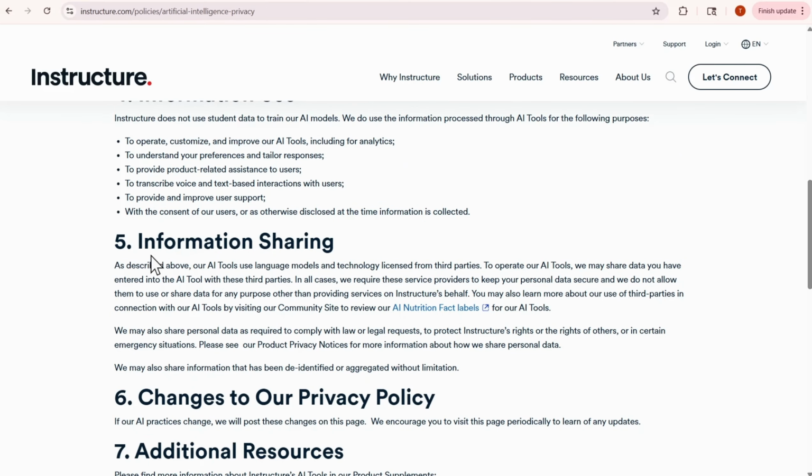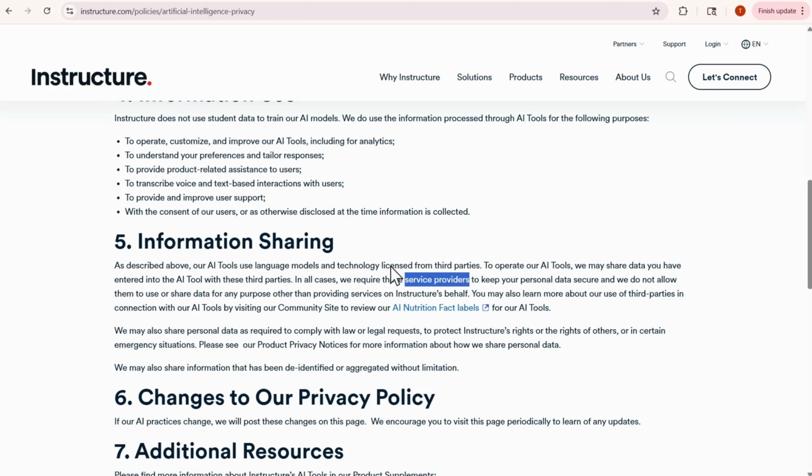Let's look at sharing. As described above, our AI tools use language models and technology licensed from third parties. To operate our AI tools, we may share data you have entered into the AI tool with these third parties. In all cases, we require these service providers to keep your personal data secure, and we do not allow them to use or share data for any purpose other than providing services on the company's behalf. You may also learn more about our use of third parties in connection with the AI tools by reviewing these fact labels.